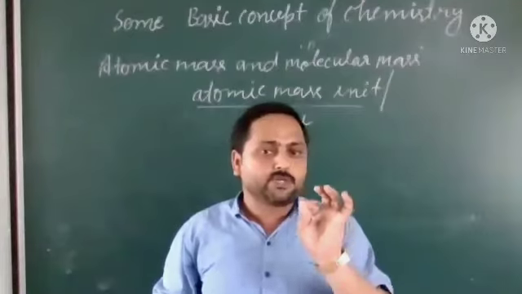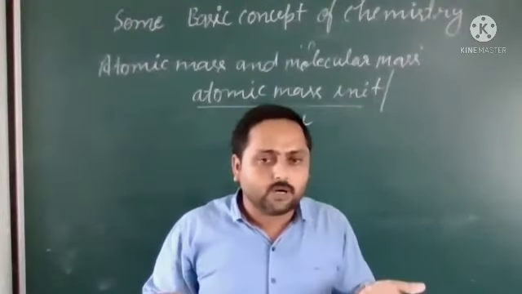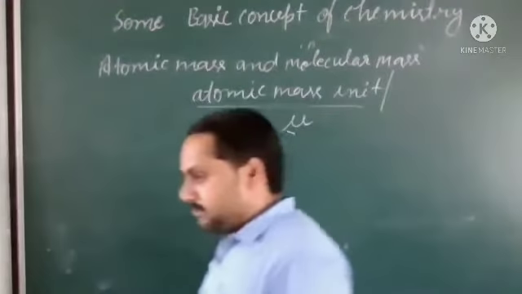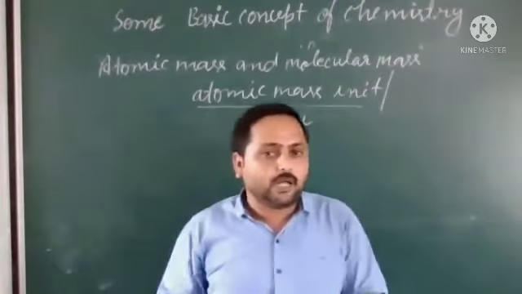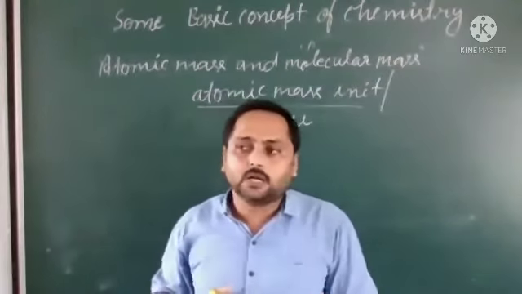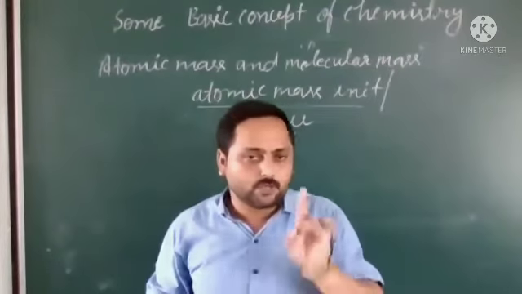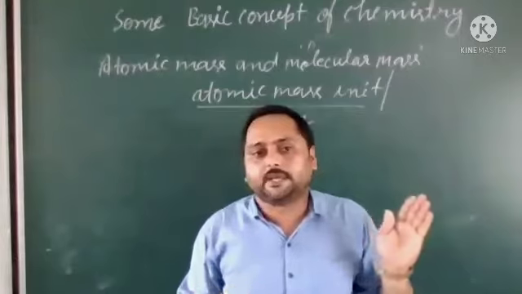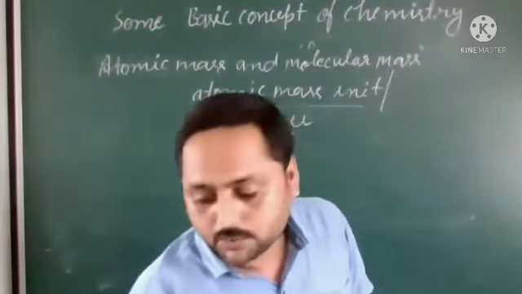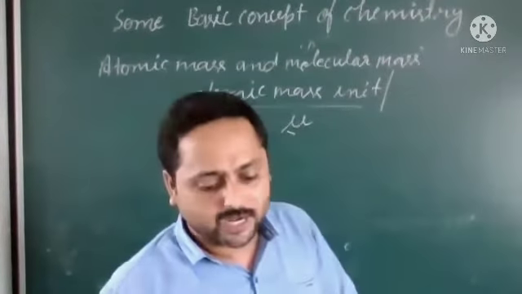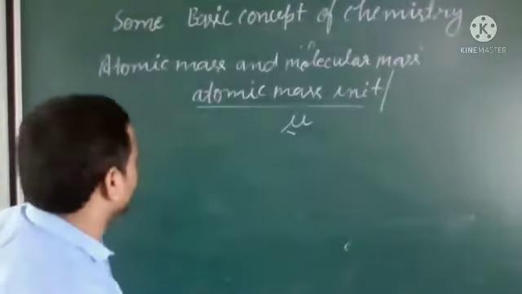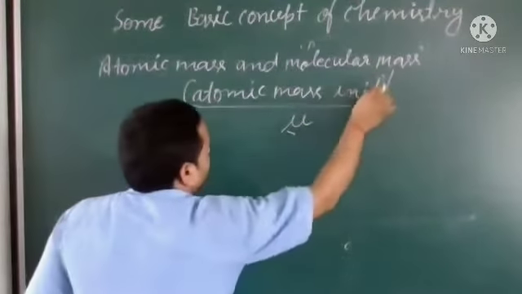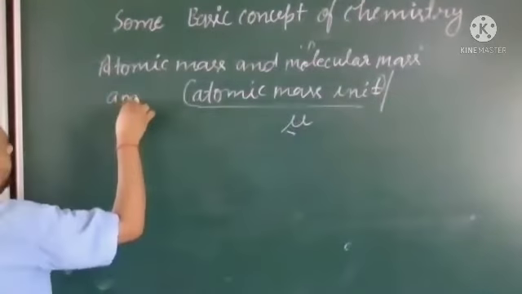Here, a good question may be in your mind: what is the value of atomic mass, how can we define it, and what was the basis of it? The atomic mass unit was dependent on the mass of carbon, and you know that carbon has three isotopes: carbon 12, carbon 13, carbon 14. So carbon 12 was taken as the standard unit. The atomic mass unit can be written as AMU.